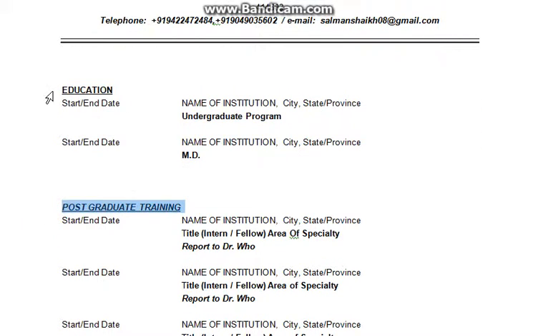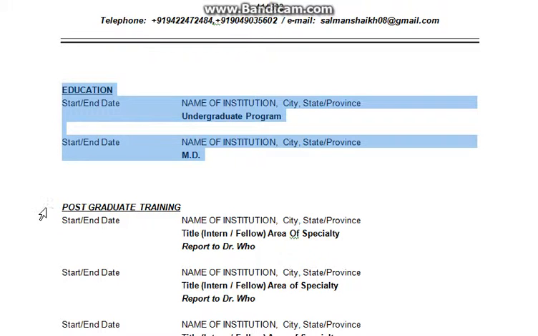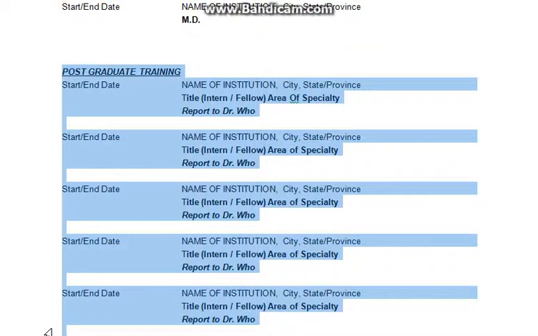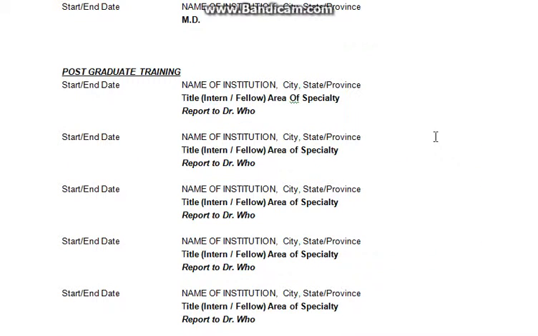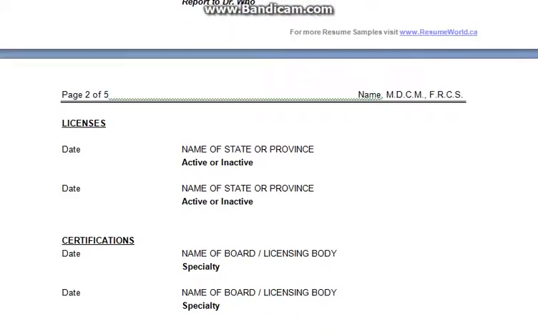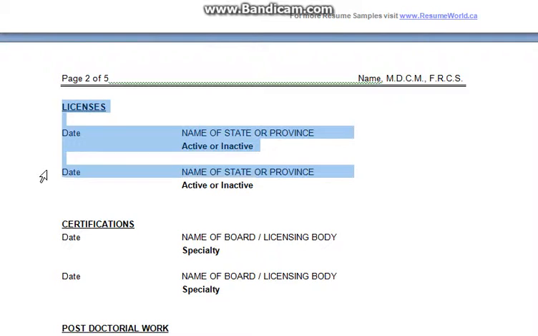Next is your graduation program. Here you write about the postgraduate program which you have completed. If there is anything after postgraduate, you can also write it. Many people take simultaneous degrees or credits, and it can be helpful. This part is about licenses.